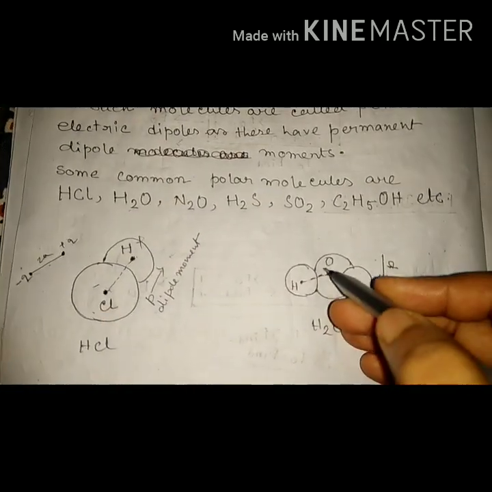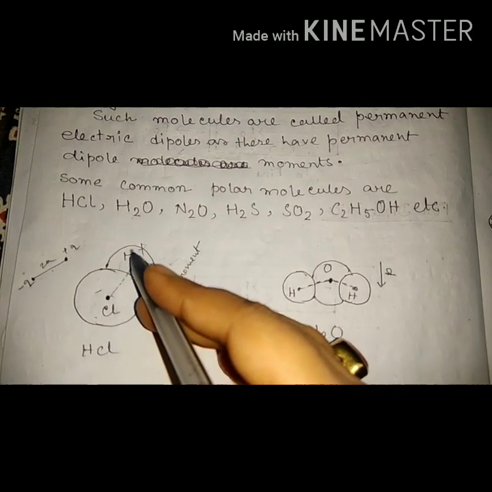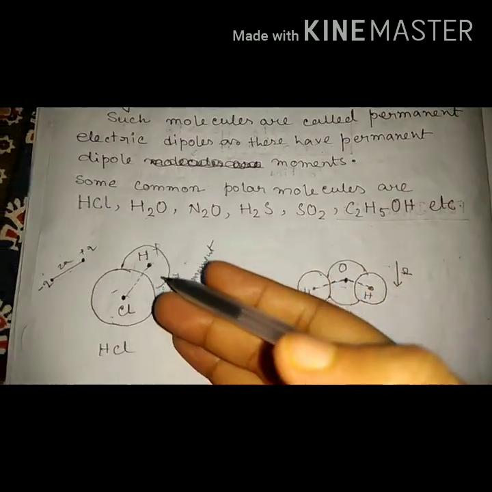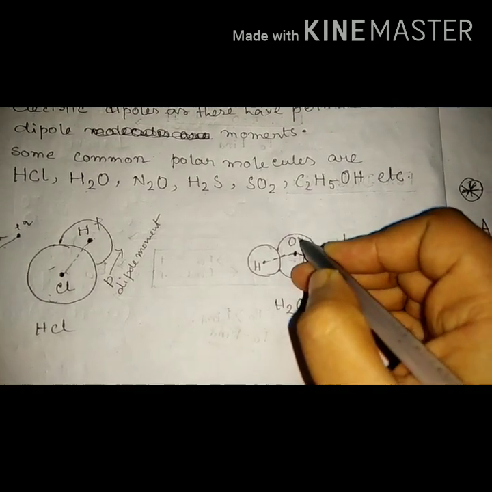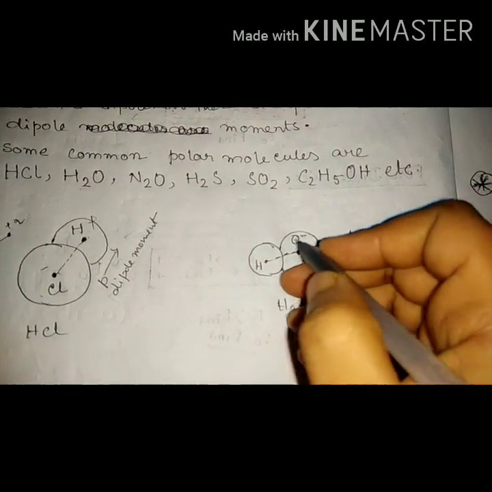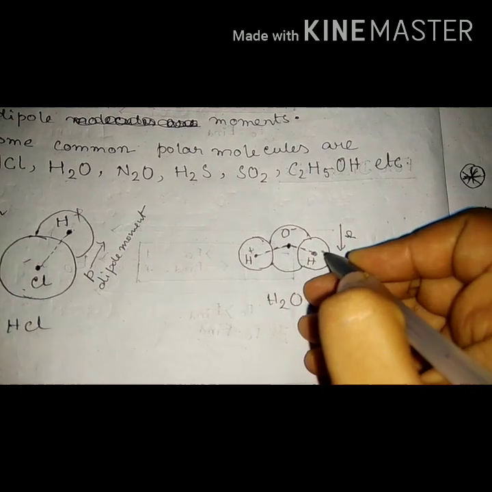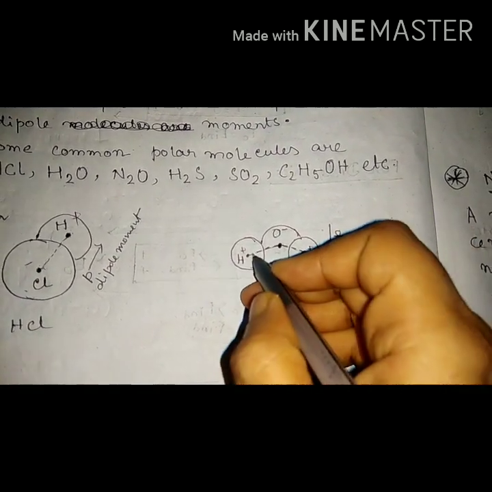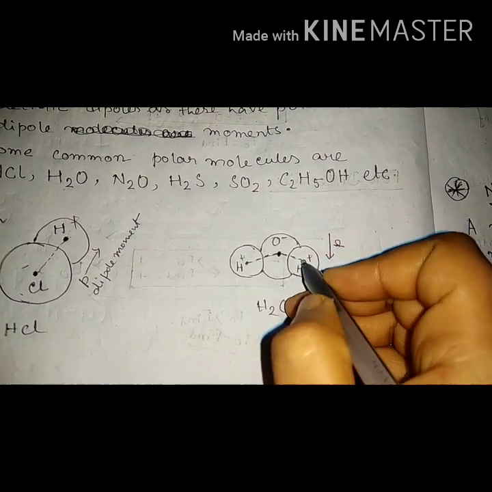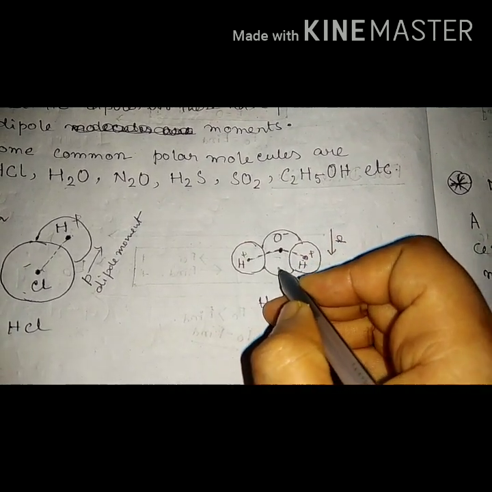In this case, two ions are there, so we can easily understand. But in the case of H2O, O is the negative ion, and H is plus, and this H is also plus. So the common center of gravity of these two positives is in between.